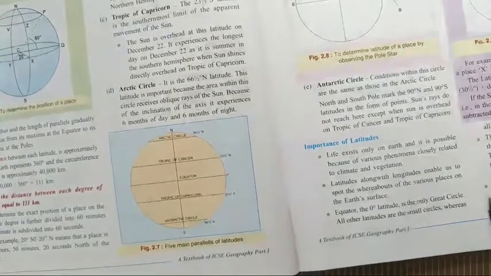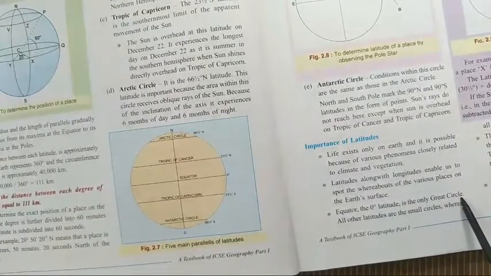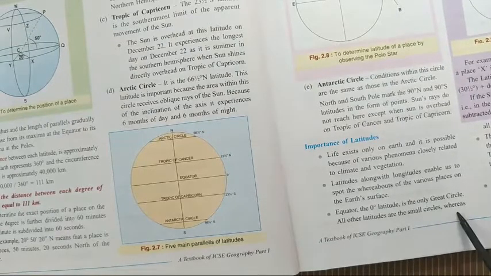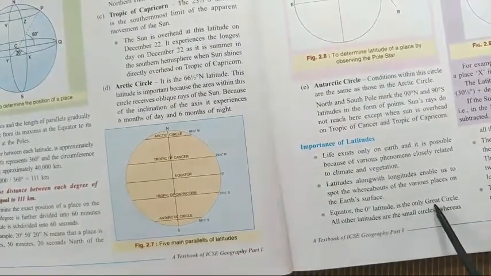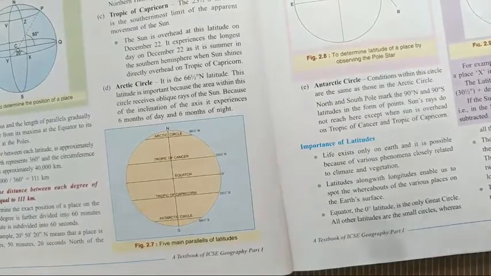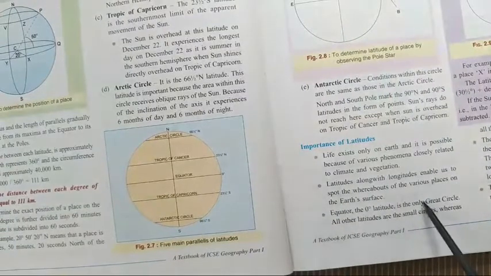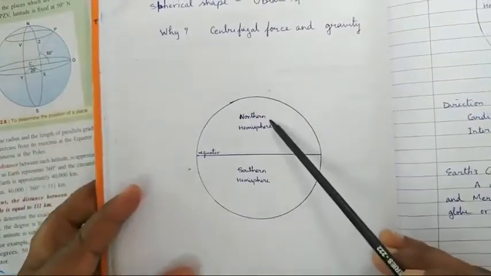Okay. Now next, as you can see, the equator is the only great circle, and all the other latitudes are called small circles. So this equator is also called the great circle. What happens? It divides the earth into two equal halves, two hemispheres. The equator is a latitude, and it divides the whole earth. I'll show you this figure. So this equator divides the earth into the northern hemisphere and the southern hemisphere.